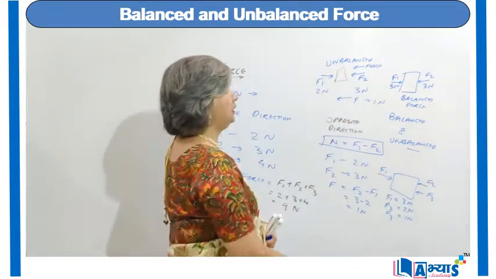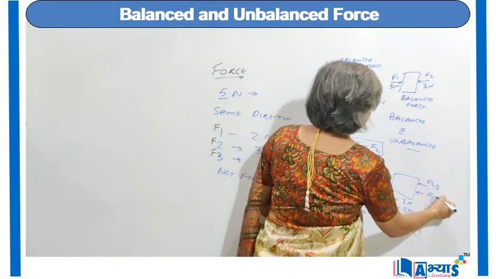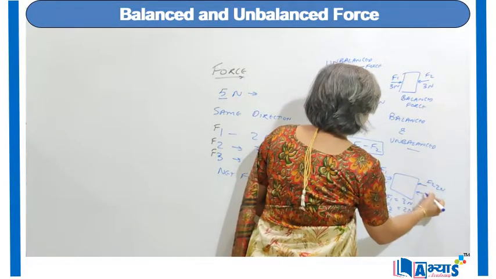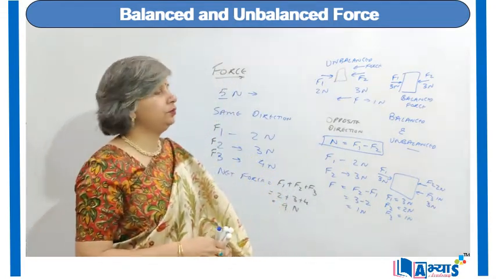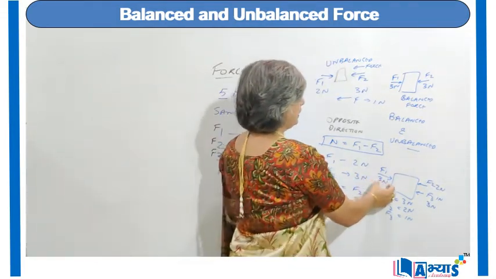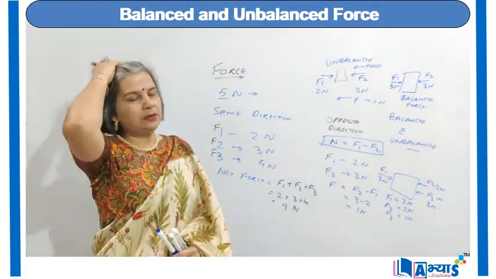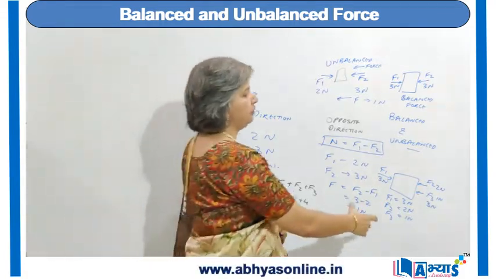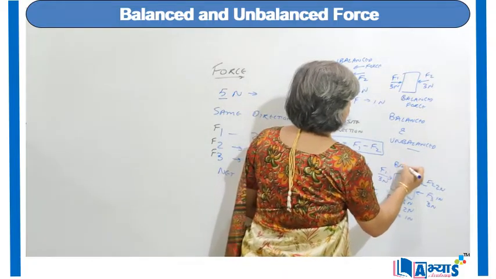So on this side the net force is 3 newtons, and on the other side 2 newtons and 1 newton add up to 3 newtons. So a 3 newton force is being applied in one direction and a 3 newton force in the opposite direction. Hence the net resultant force in this case also will be equal to 0. So this is also an example of balanced force.